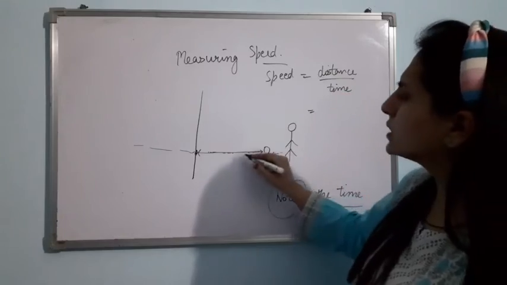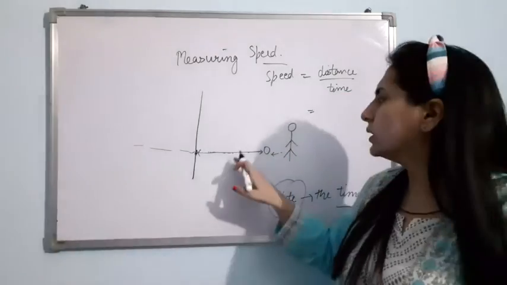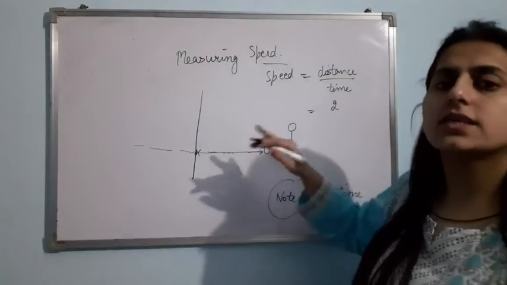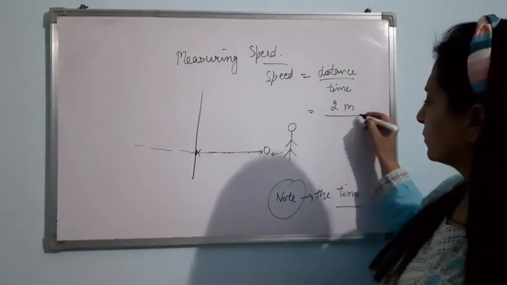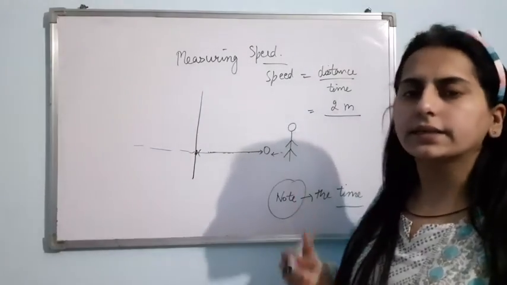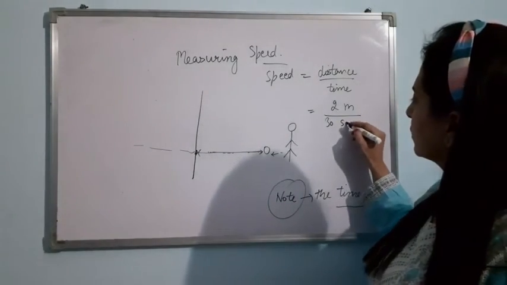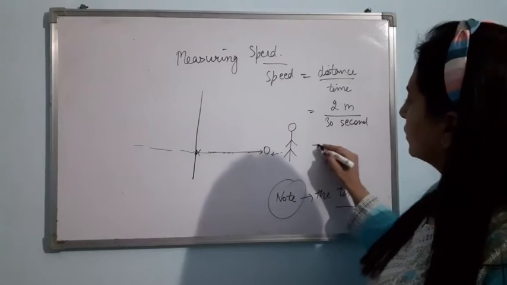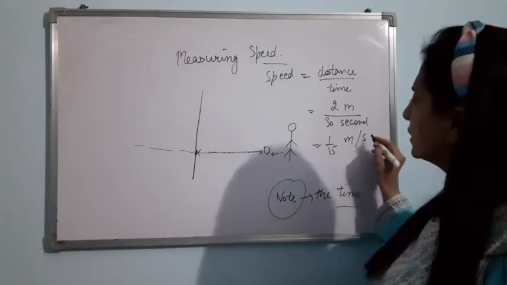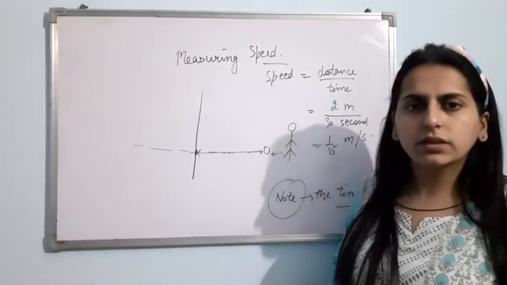So suppose the distance is 2 meter, and the time taken is suppose 30 seconds. So the speed came out to be 1/15 meter per second. Am I clear with this?